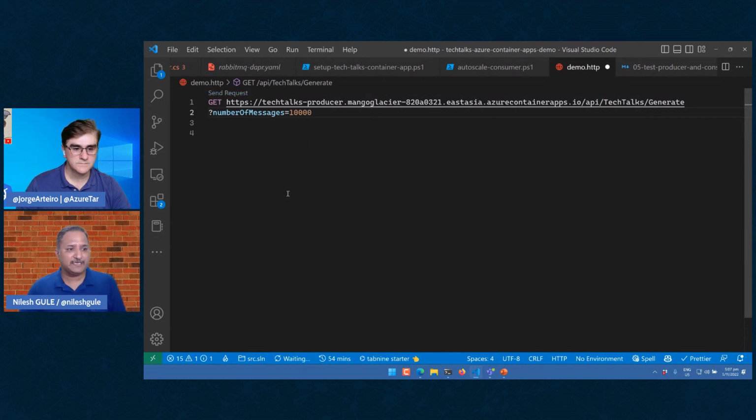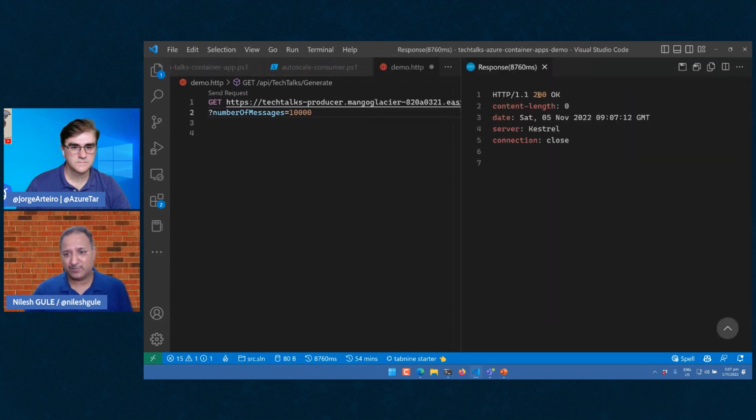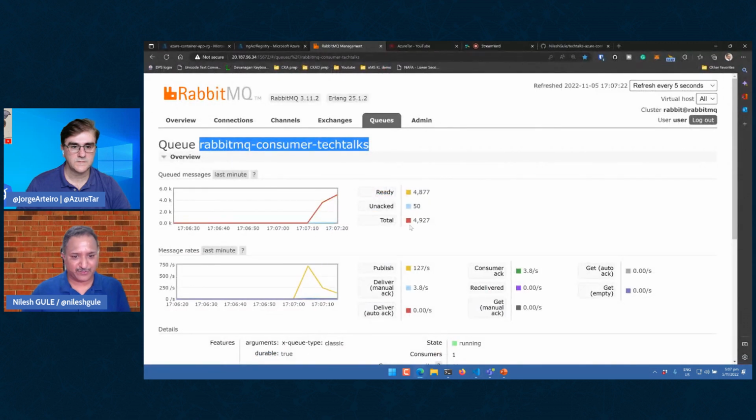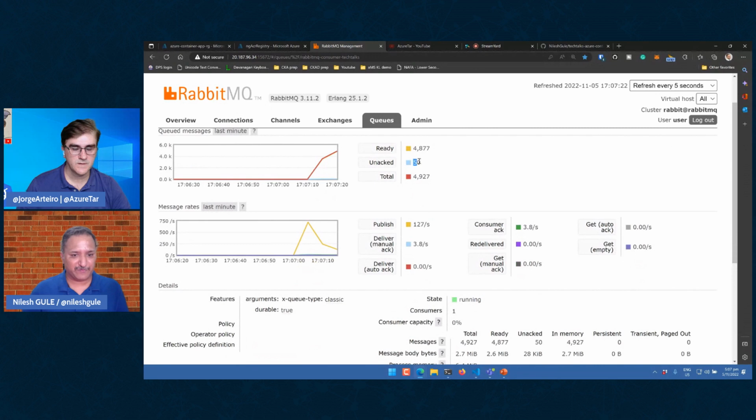When I hit send, it's generating the workload, and we should see the output here once the messages are generated. We get a response of 200 OK, which means the API call was successful, and we should be able to see some messages. We can see the message count is increasing, and we have 50 unacked messages because of that prefetch size of 50. The one consumer has picked up 50 messages, and it's processing those.